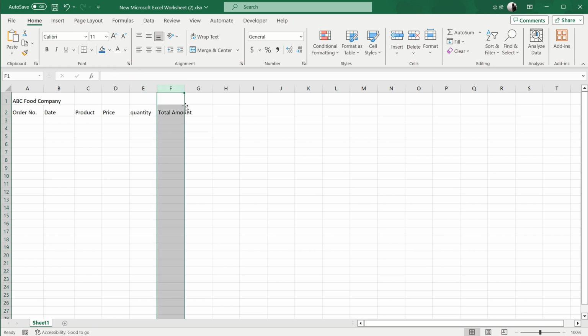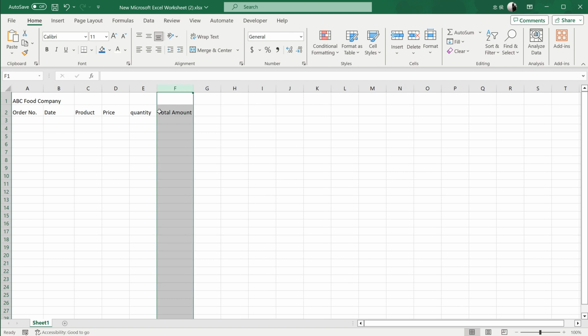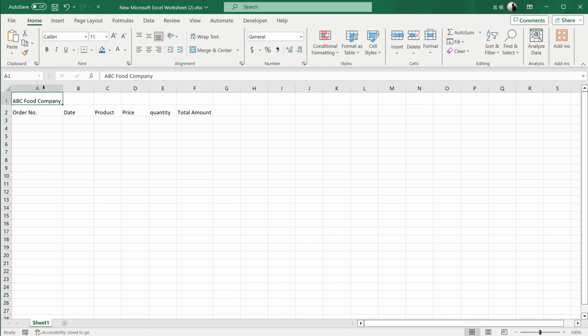For example, I want the width of column F to just match the width of the character's total amount. I can directly double-click on the dividing line between column F and G. The column width will automatically shrink. Similarly, the text in cell A1 exceeds the boundary of the column, so I just double-click on the dividing line between column A and B. The width of column A will automatically expand.